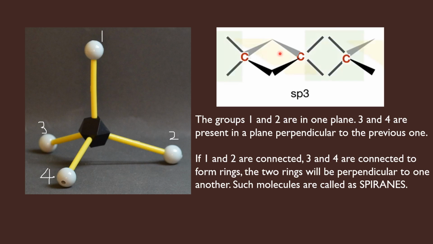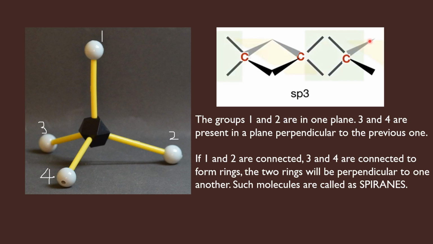And if you connect these two bonds 3 and 4 present in this sp3 hybridized carbon, you get another ring here. That ring is present in the horizontal plane. So if you look at this structure, the vertical ring and the horizontal ring are perpendicular to one another.